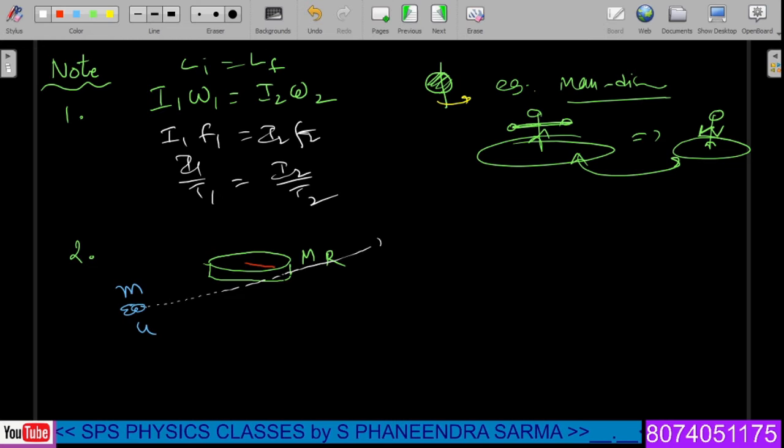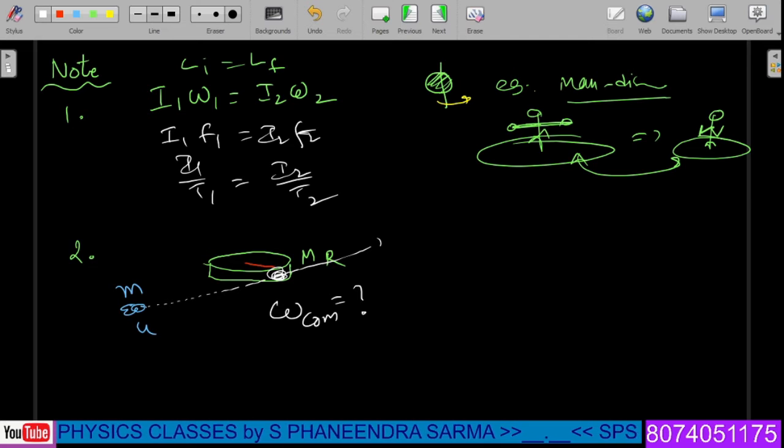In this case, it sticks to this particular point and then they rotate together. Then we need to calculate the common angular velocity for this system. Now in the given case, the lump is going like this, along a tangent, and it simply attaches at this particular point.